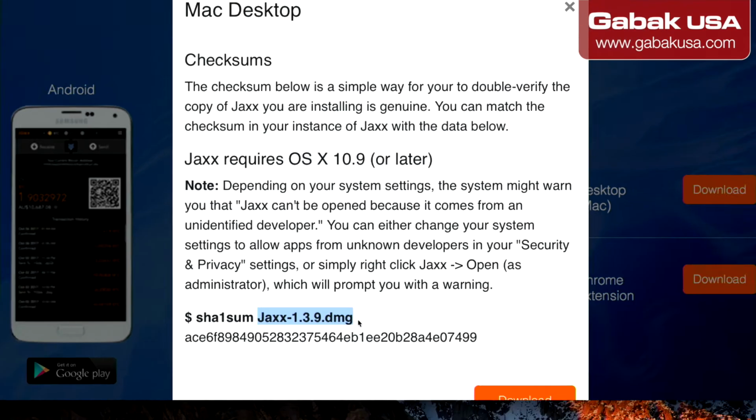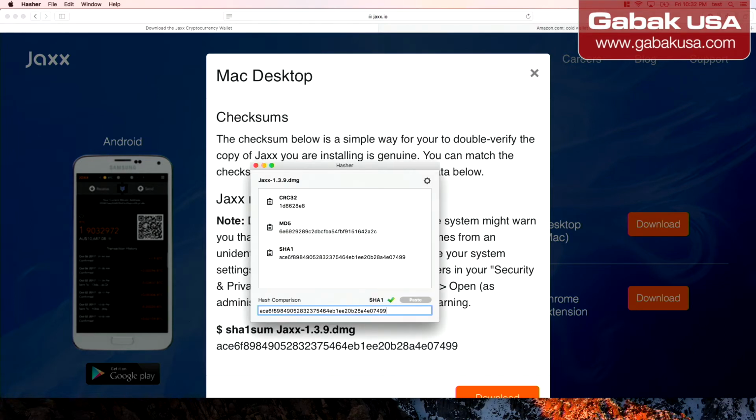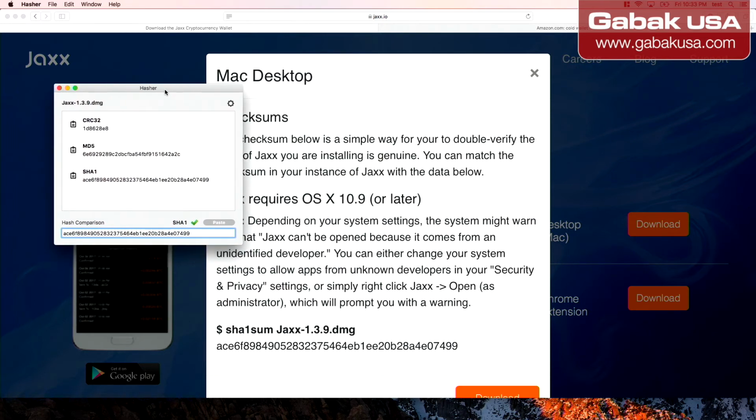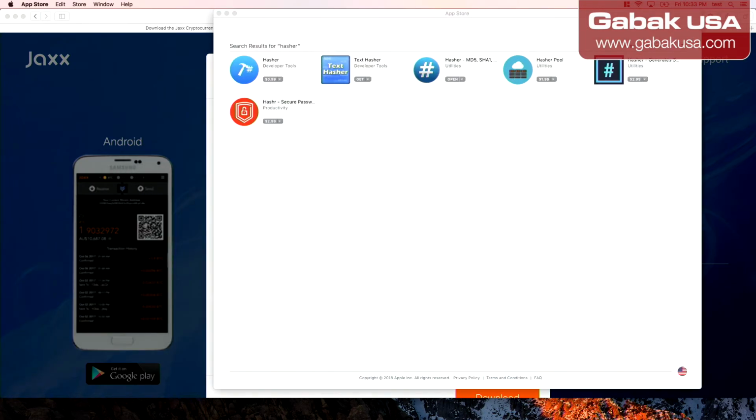So I'm going to teach you how you can verify the integrity. Basically, how to check the integrity of the file. So I'm going to show you that right now. In this case, I have this program. It's called Hasher. So if you're thinking, well, where do I get that? I'm going to show you. I'm going to close it, and then I'll open it up here.